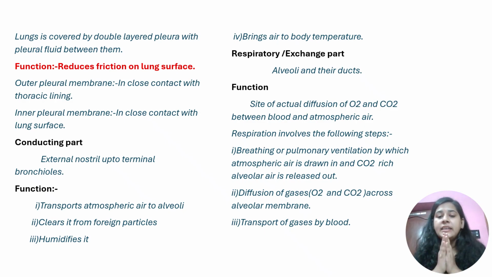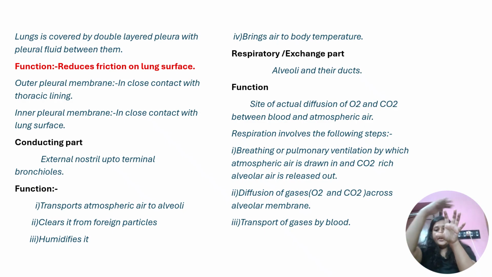So the outer pleura is in close contact with the thoracic lining, and the inner pleural membrane will be in close contact with the lung surface. Obviously the inner membrane is in close contact with the lung, and the outer membrane with the thoracic lining. This also can come to you as a question.